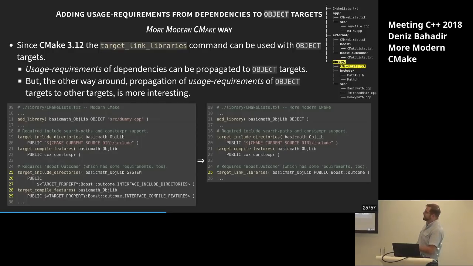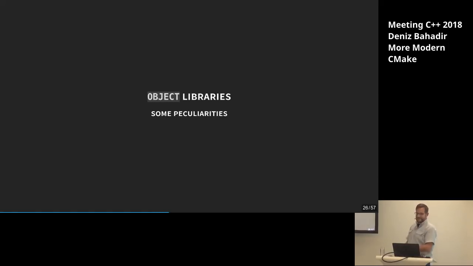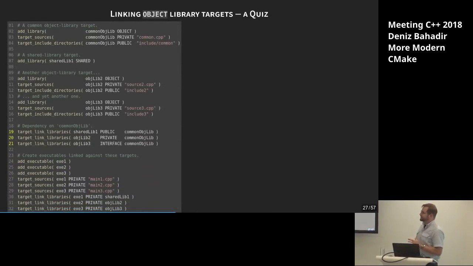If we have an object target, which is a dependency, we might need this later for our variables. So let's look at that. That's a little bit more interesting, I guess. And by the subtitle, you might realize there's something special about it. So let's see. I have a short quiz for you. This is a short CMakeLists.txt file. I will explain briefly, and then I will have 2 questions for you. Maybe you find the right answers.